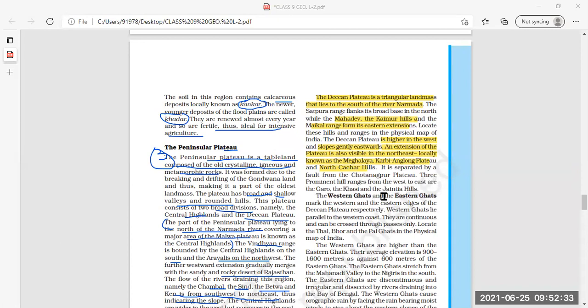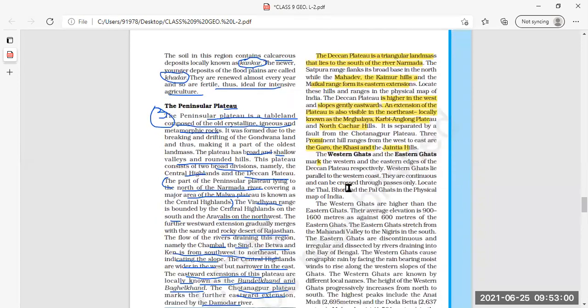Three prominent hill ranges from the west to east are Garo, Khasi, and Jaintia Hills. So underline this also: Garo, Khasi, and Jaintia Hills. These are the prominent ones. Prominent, I had given you the meaning: important. The most famous hills of this area are Garo, Khasi, and Jaintia Hills. Clear?